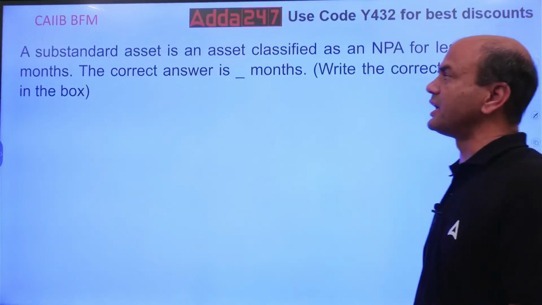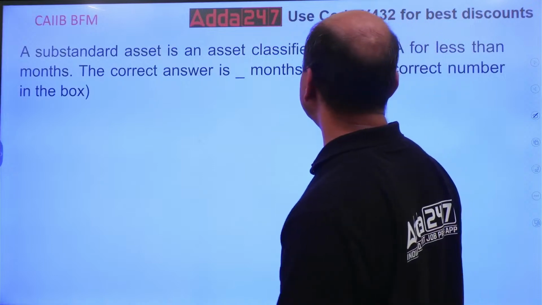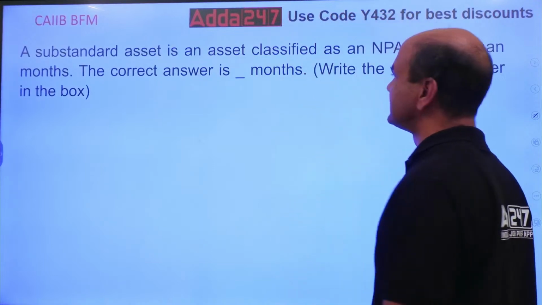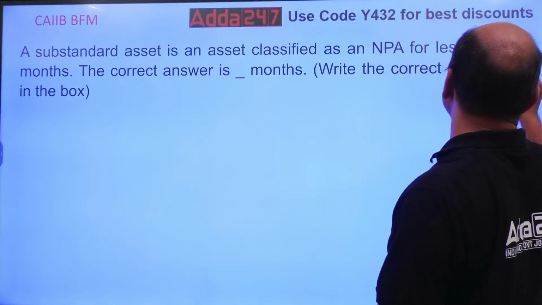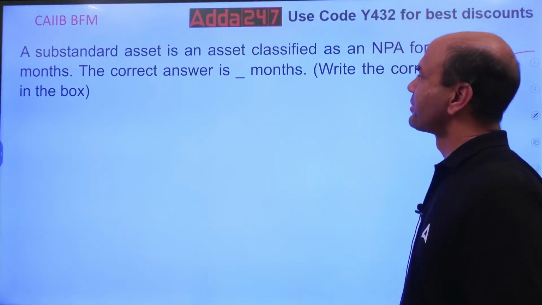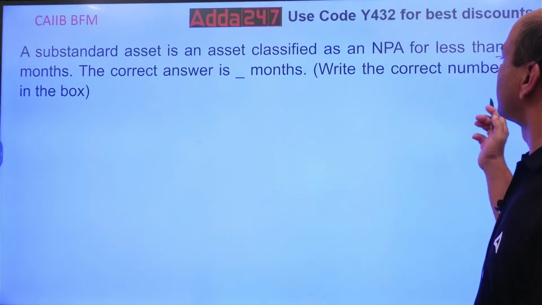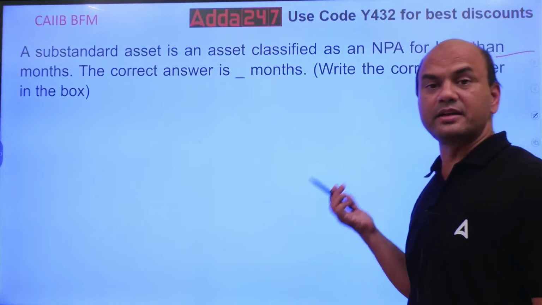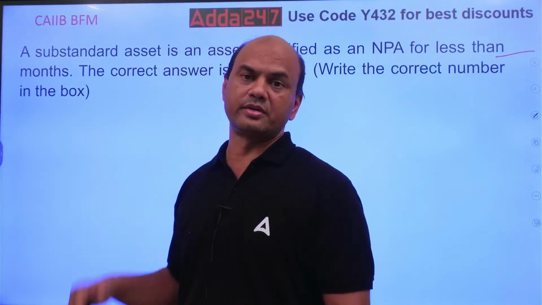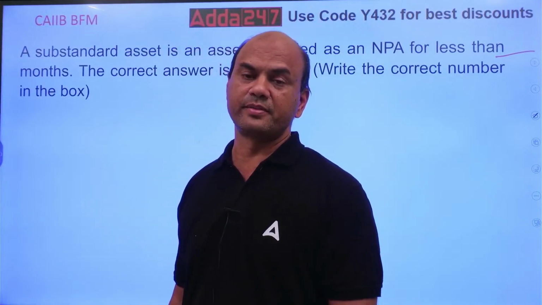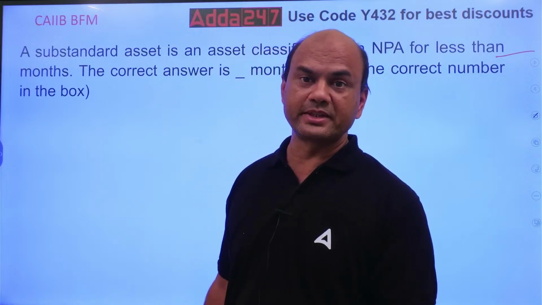A substandard asset is an asset classified as NPA for less than dash months. The correct answer: write the correct number in the box. These are the new sections you now have in your CAIIB exam.